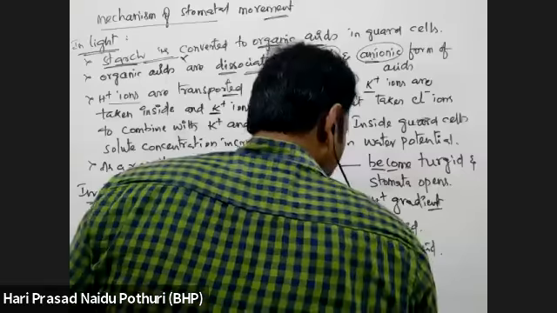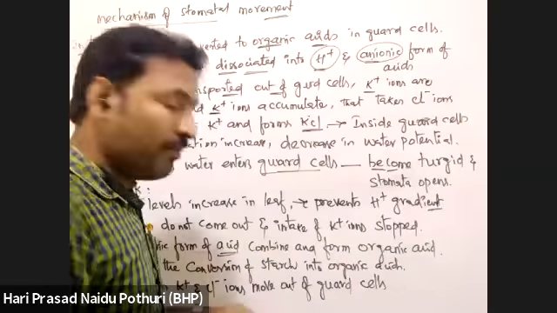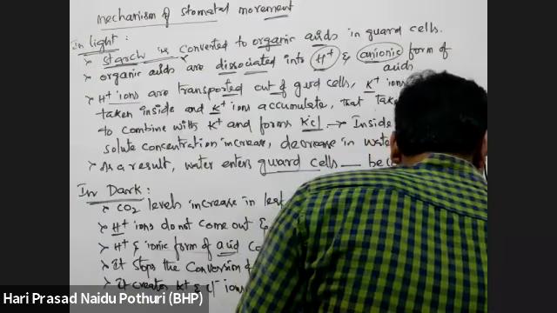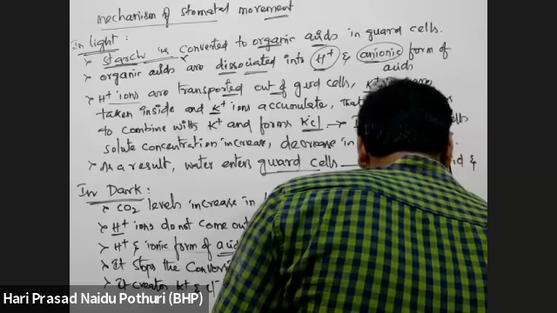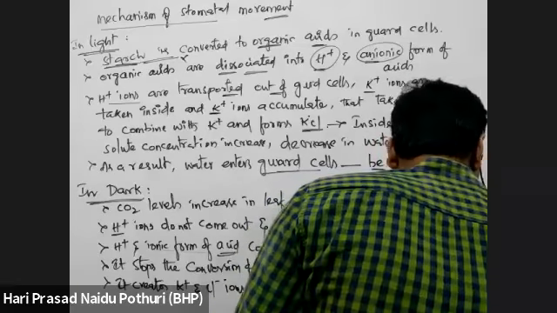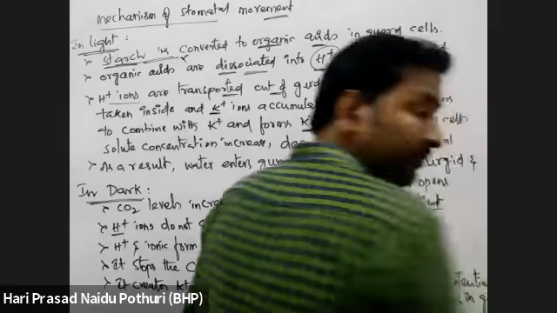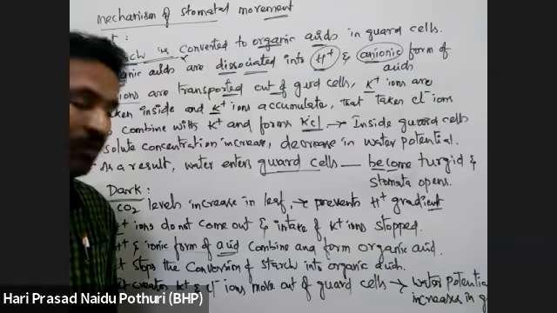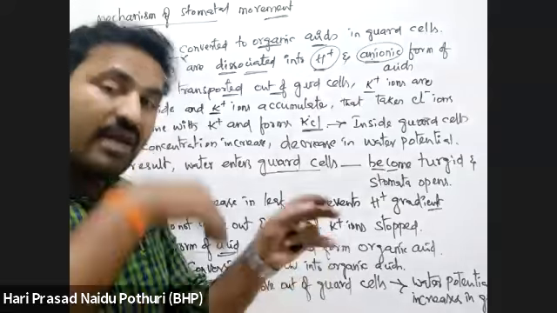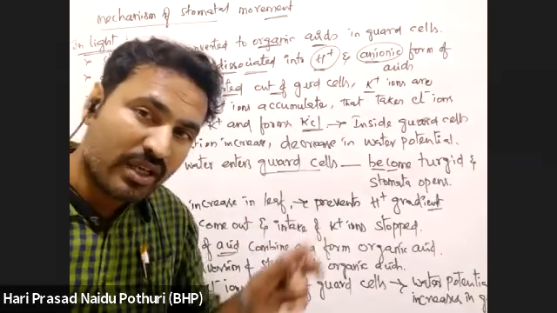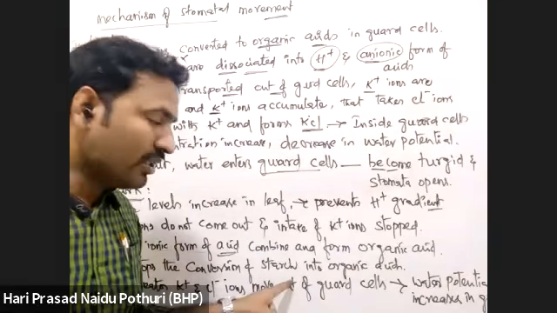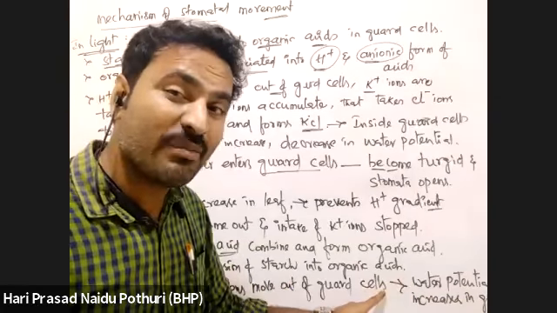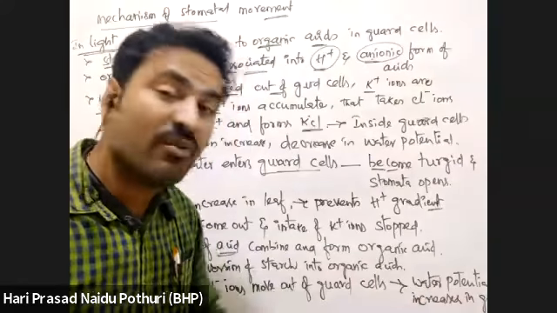As K plus ions and Cl minus ions are moving out of guard cells, water potential increases in guard cells. Yes or no? K plus ions and Cl minus ions are coming out of the guard cells, which means inside that, solute concentration is decreasing. Solute concentration decreases means there is an increase in the water potential. Inside the guard cell, water potential is increased.